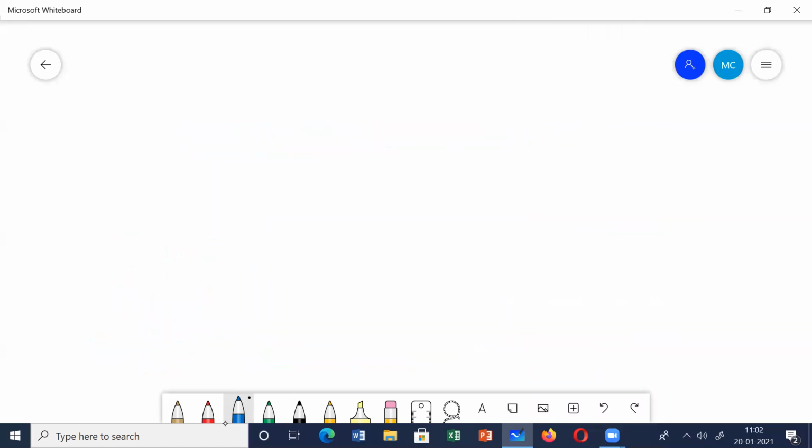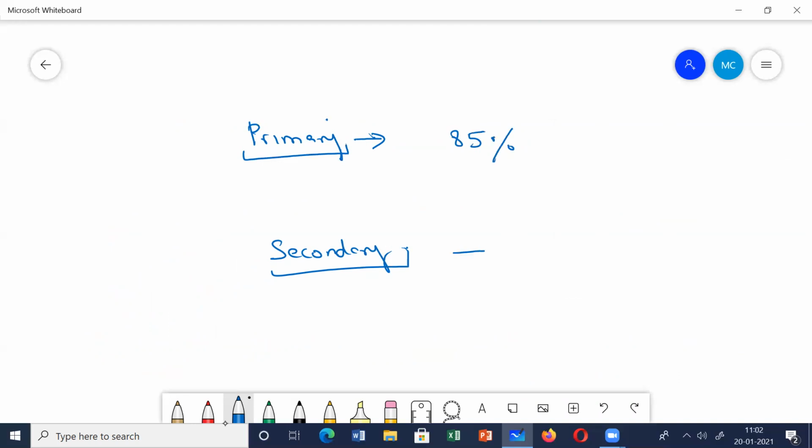Next, let us come to the classification. The classification is mainly of two types, the primary and the secondary. With the primary ones, usually you won't find an underlying cause. Most of them have a positive family history. You won't find any underlying cause in this, and this is responsible for the majority of the cases. The secondary ones account for only 15% of the cases, and here you can find some underlying cause which is responsible for hypertension.